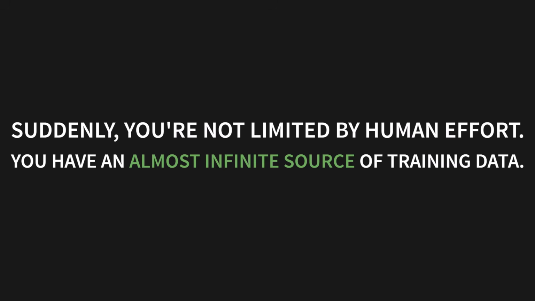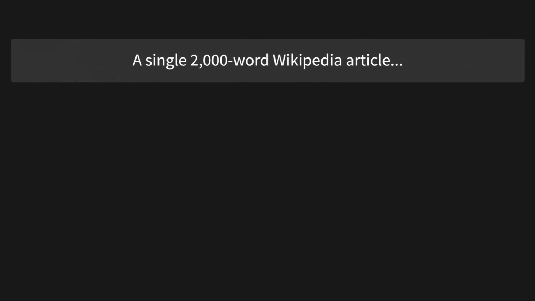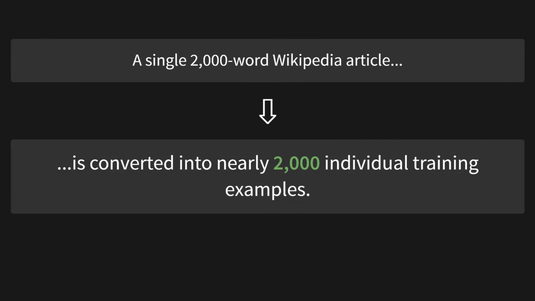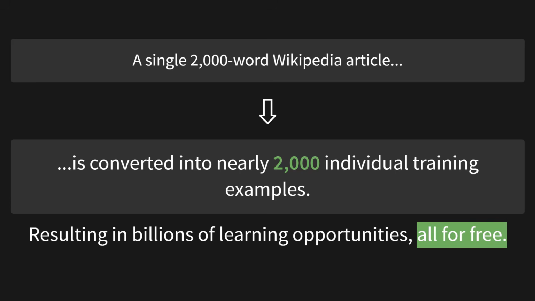Suddenly, you're not limited by human effort. You have an almost infinite source of training data. A single 2,000-word Wikipedia article is converted into nearly 2,000 individual training examples. This results in billions of learning opportunities, all for free. We solve the data bottleneck by turning the internet into an infinitely large, self-labeling textbook.